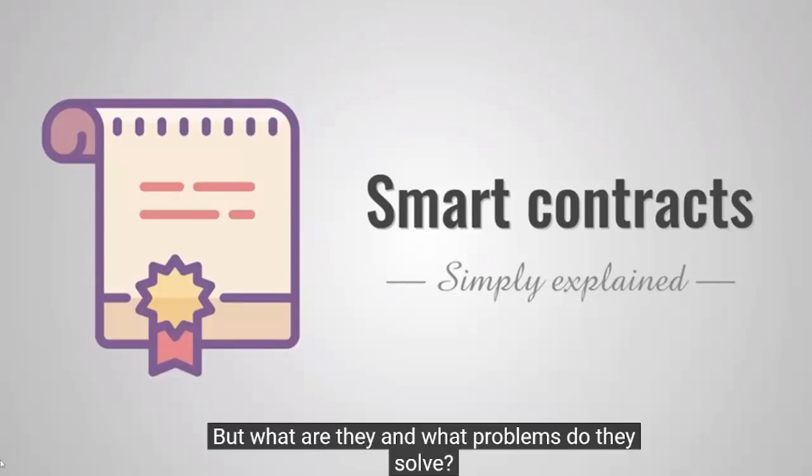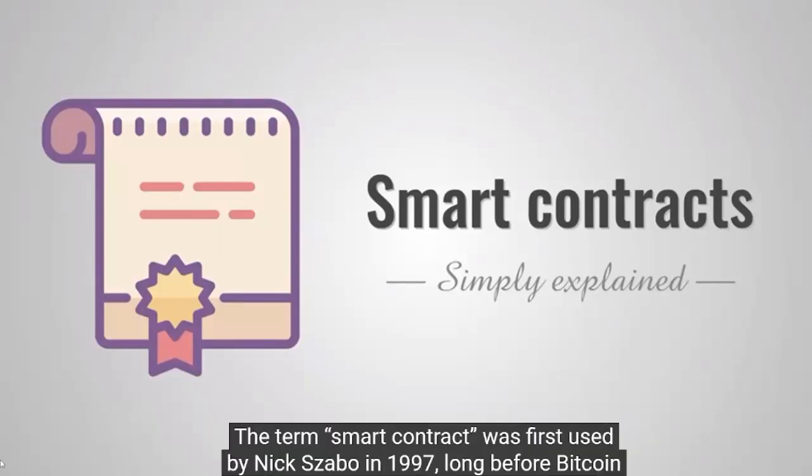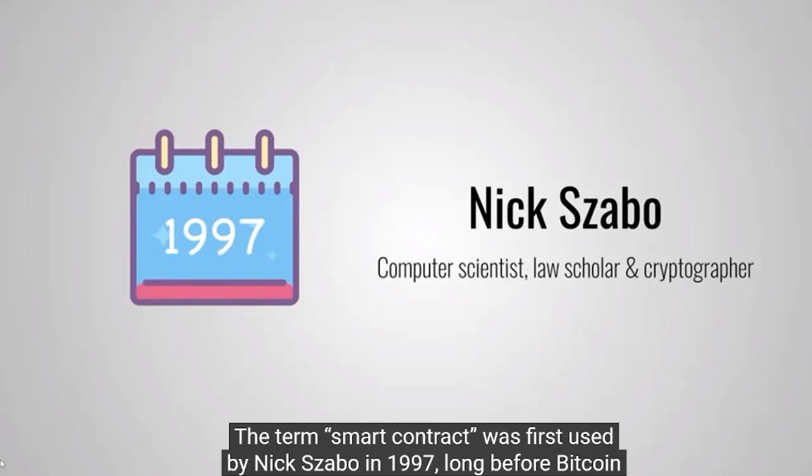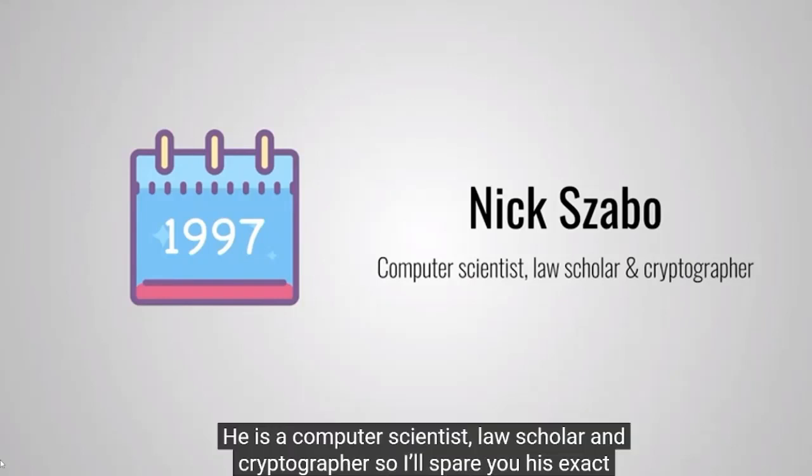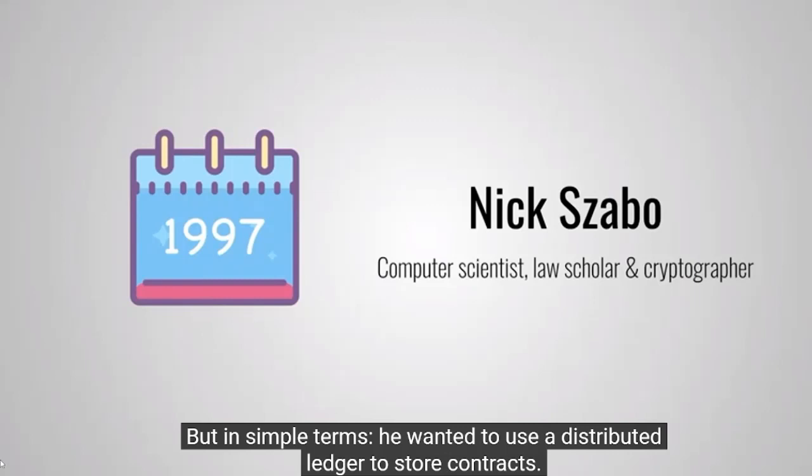And what problems do they solve? The term smart contract was first used by Nick Szabo in 1997, long before Bitcoin was created. He is a computer scientist, law scholar, and cryptographer, so I'll spare you his exact words. But in simple terms, he wanted to use a distributed ledger to store contracts.